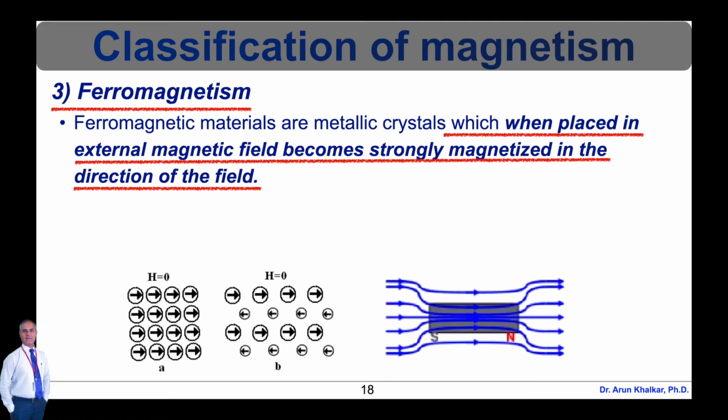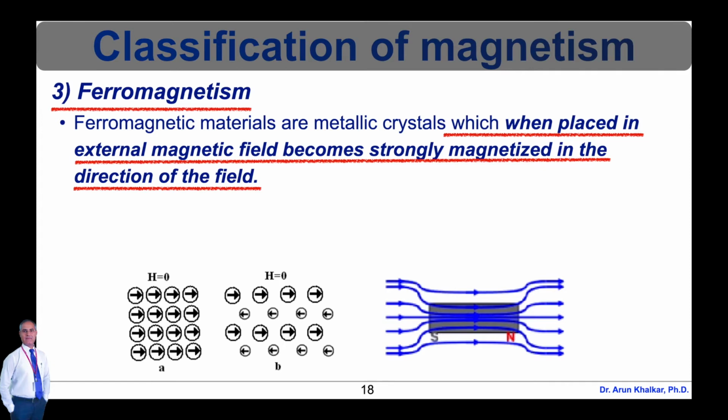The exchange force is a quantum mechanical phenomenon due to the relative orientation of the spins of two electrons. Ferromagnetic materials exhibit parallel alignment of moments resulting in a large net magnetization even in the absence of a magnetic field.